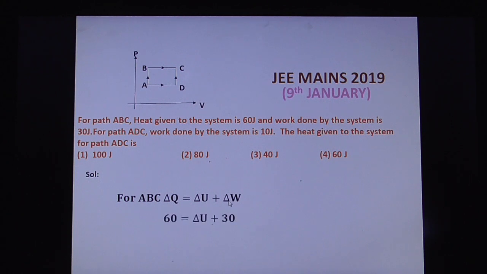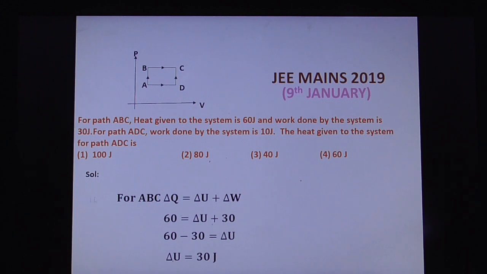Substitute the values here. Then what is delta U? That is 60 minus 30. Therefore delta U is equal to 30 J. Delta U is the change in internal energy.